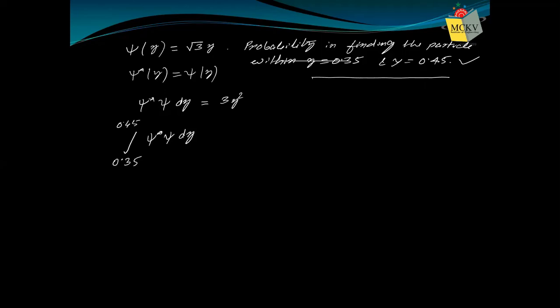Therefore, just integrate from 0.35 to 0.45. Psi star psi dy is 3y square dy, so the integral is y cube evaluated from 0.35 to 0.45.